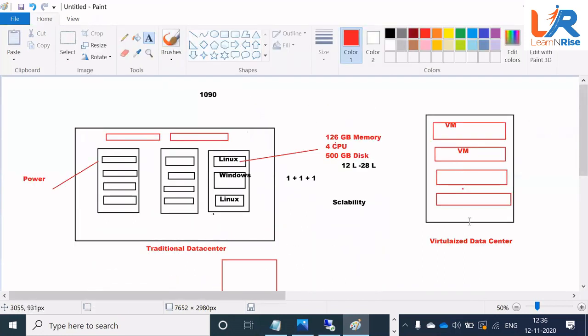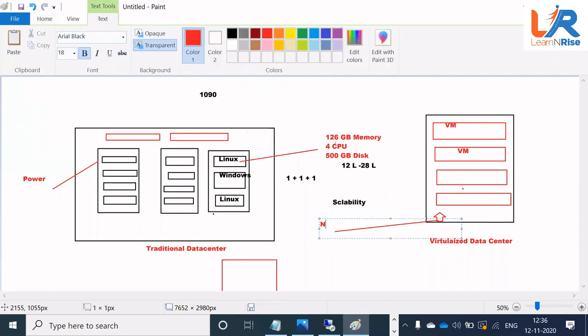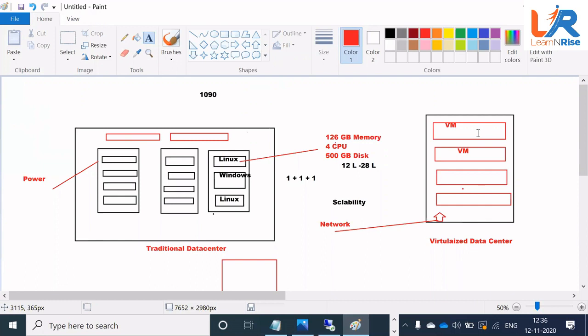Now look at the problem here. When you have a physical server, you know that in a physical server you have a LAN card, right? A LAN card or a Wi-Fi card, whatever you have. This LAN card and Wi-Fi card will connect you with your network. What will happen to the virtual machine?